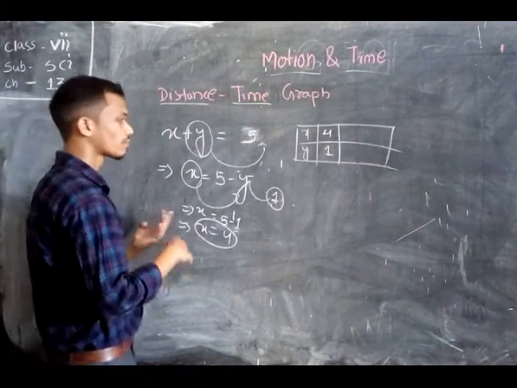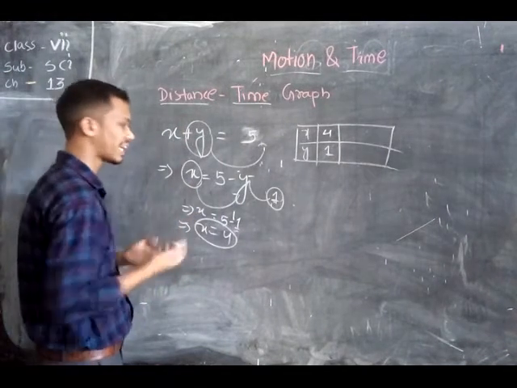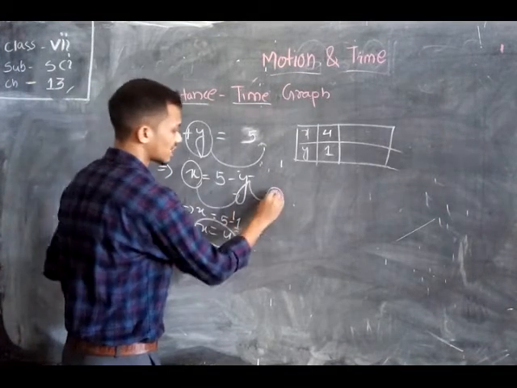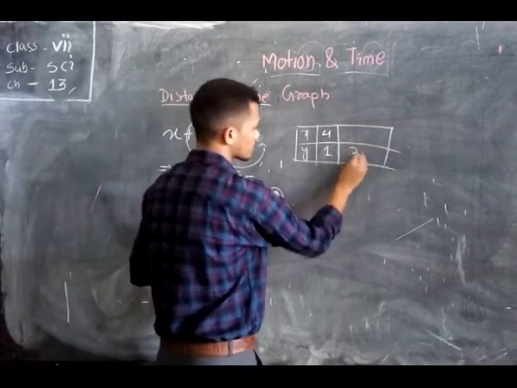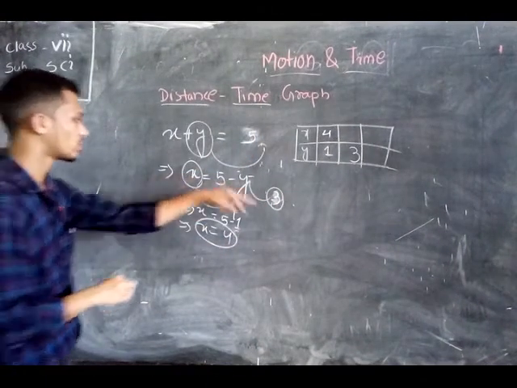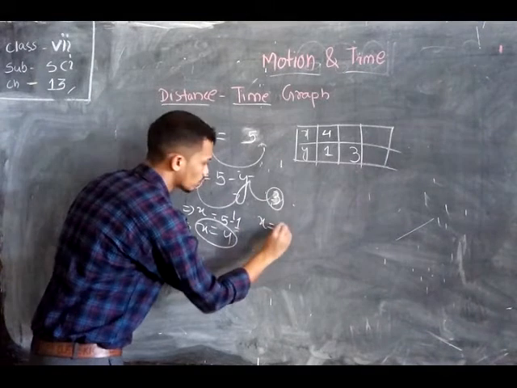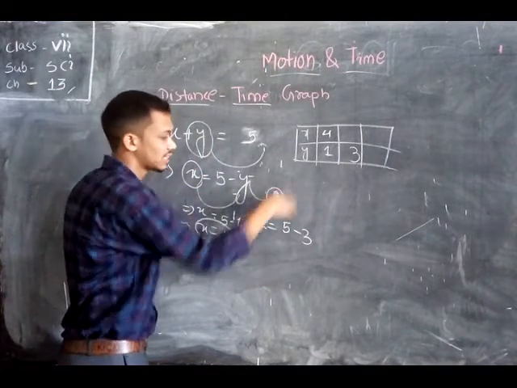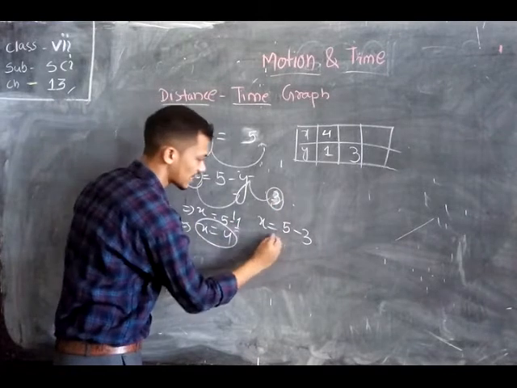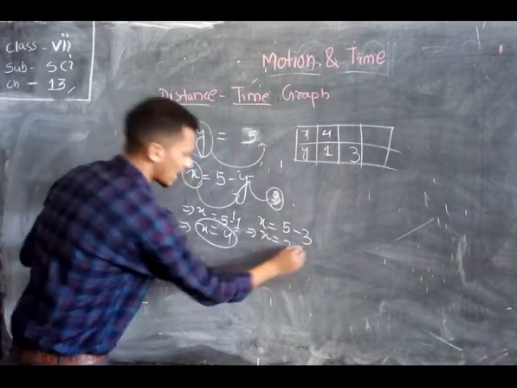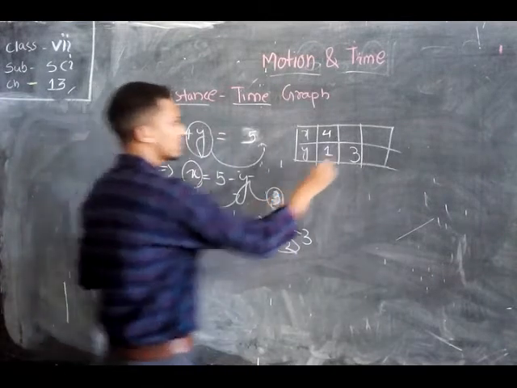So by assuming and putting the value of y, I got the value of x, that is 4. Now I can assume another value for y, say 3. If I assume the value of y as 3, whenever I put it in the formula x is equal to 5 minus y, that is 5 minus 3, I get the value of x, that is 2.